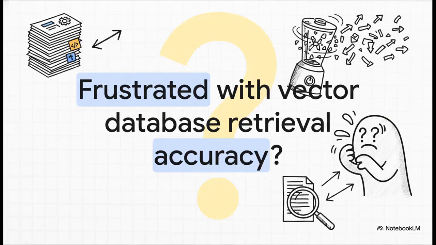Okay, let's dive into this. Are you frustrated with vector database retrieval accuracy? Because the reality is, traditional vector databases essentially take your beautifully structured, highly professional documents and throw them straight into a blender. They chop the text into these arbitrary little chunks, convert those chunks into mathematical vectors, and then do a totally blind search based on proximity. It's what a lot of folks in the field jokingly call vibe retrieval.